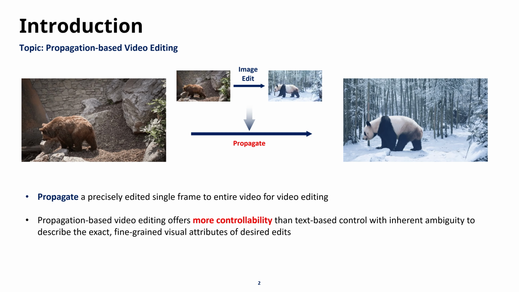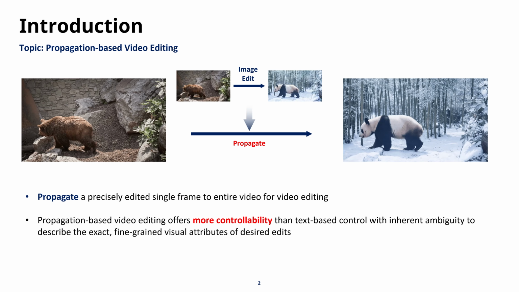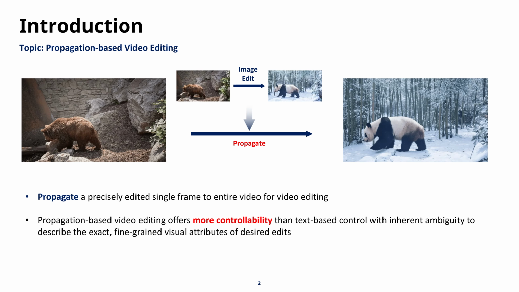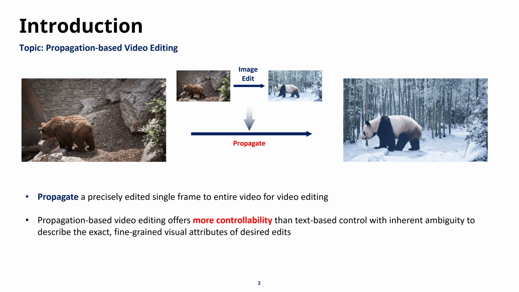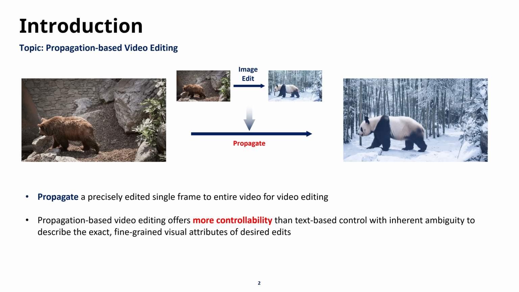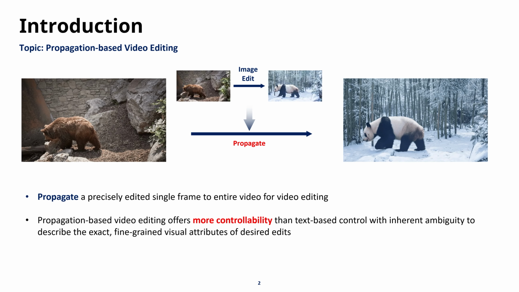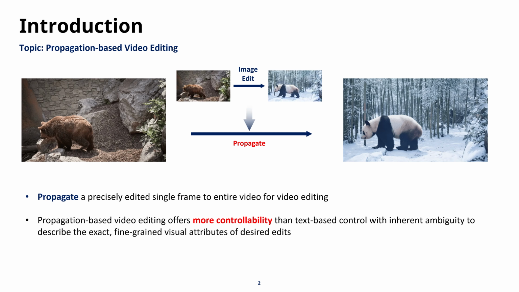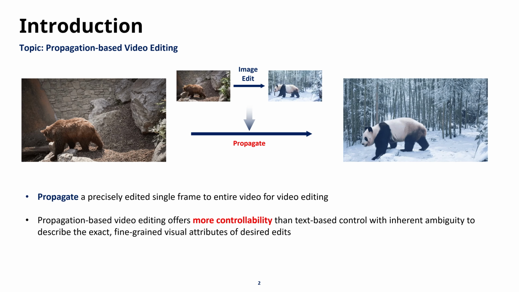Editing videos with text prompts often struggles with precise editing. With propagation-based editing, you get total control by editing a single frame, like our panda here, and letting the model handle the rest. It's the key to achieving high-fidelity, fine-grained visual edits across an entire sequence.